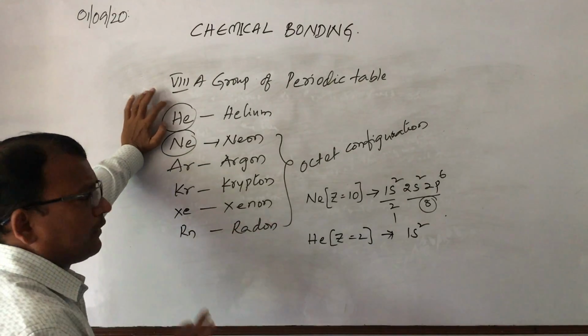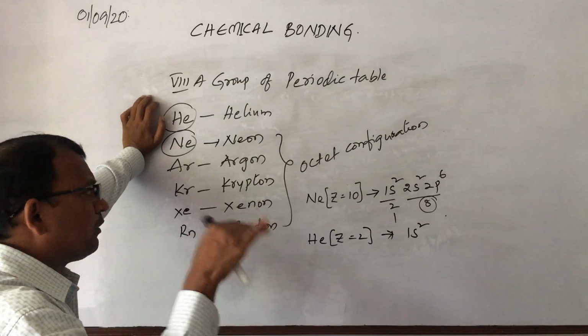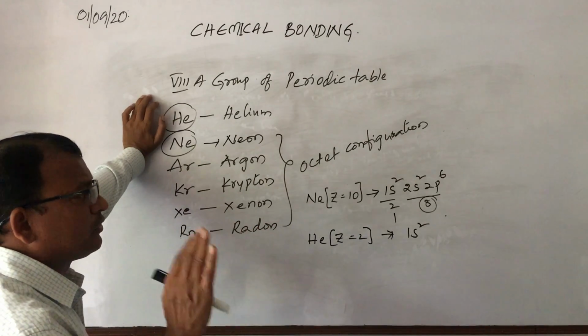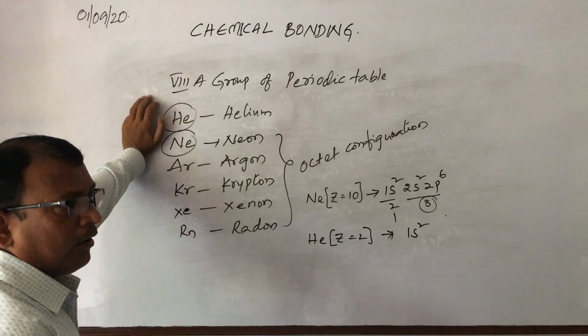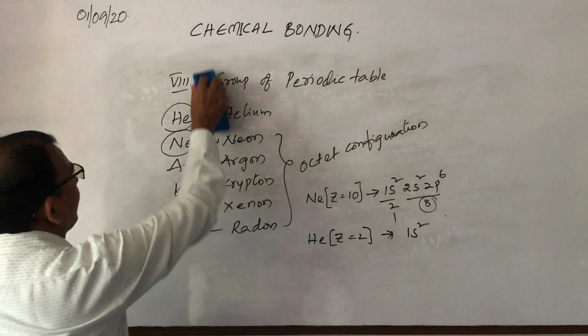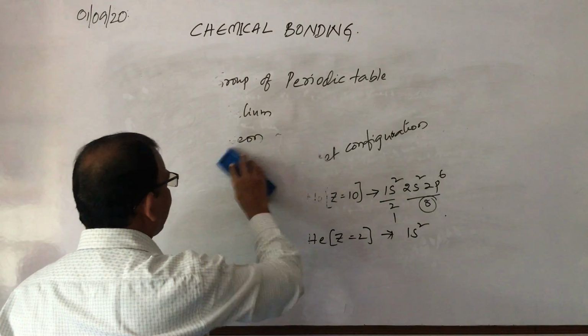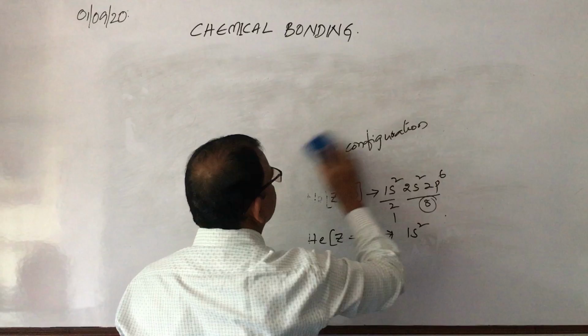These octet configuration elements never take part in the formation of chemical bonds. Why? Because they already have 8 electrons in the outermost orbital. Okay, right. Now coming to our topic. I can take all the other elements, but I cannot take these elements.